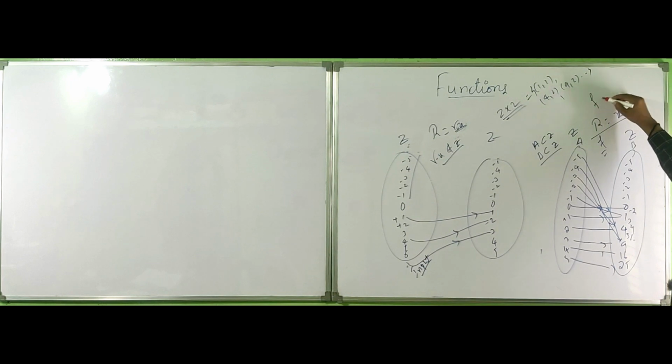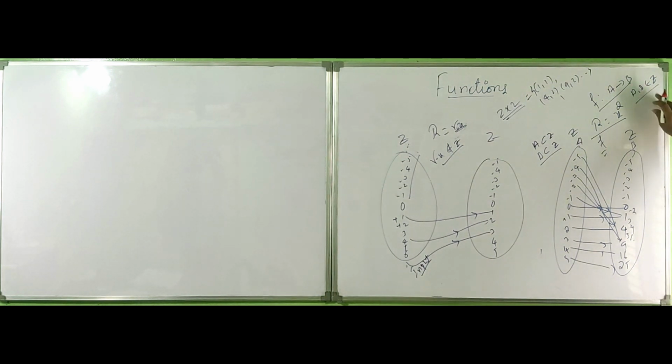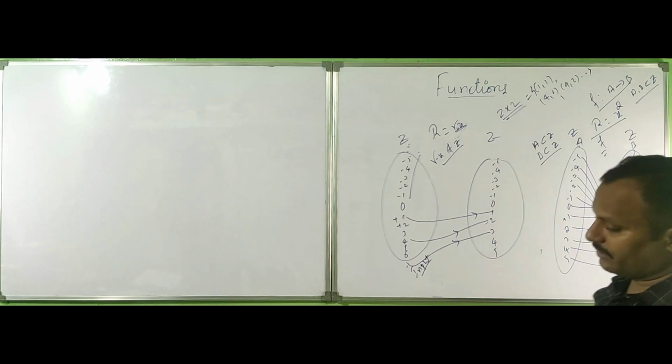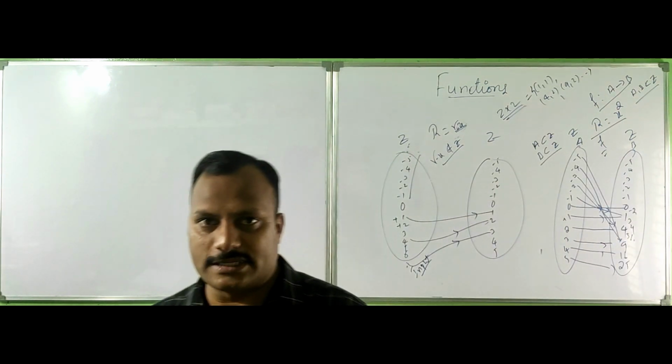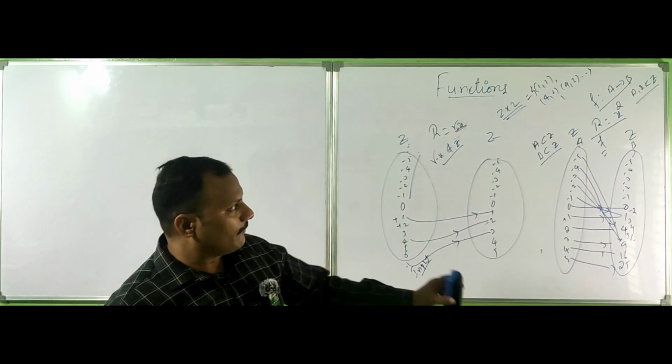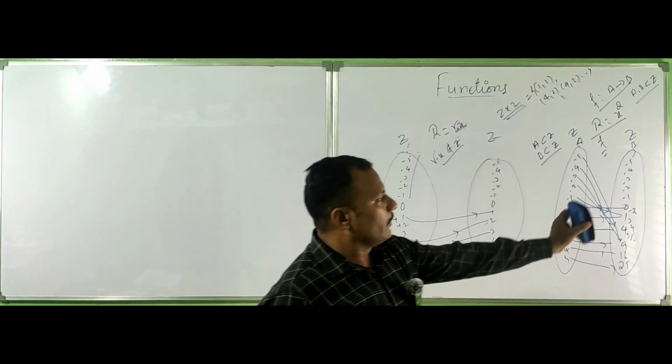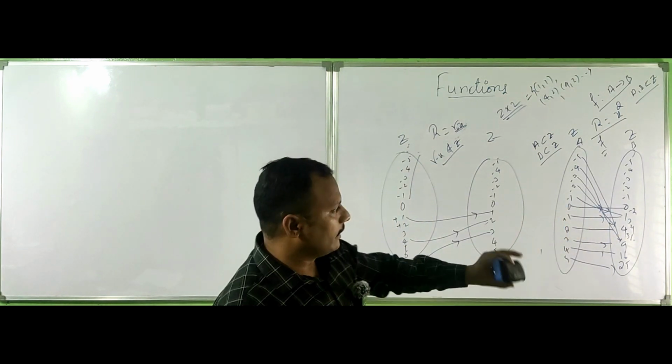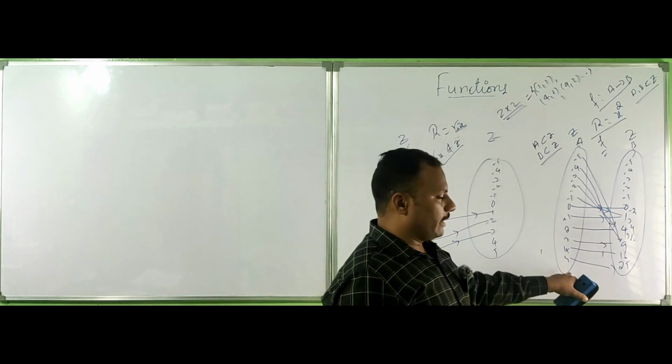F is a function from A to B. A and B are subsets of Z. I am writing subset of Z. And A and B are subsets of Z. So f is a function from A to B.